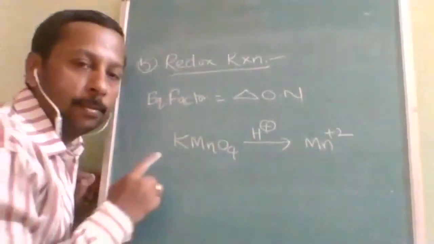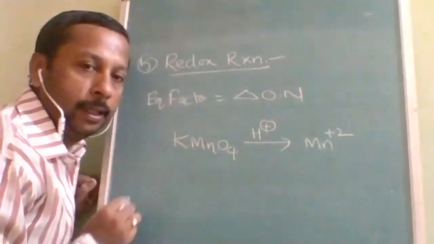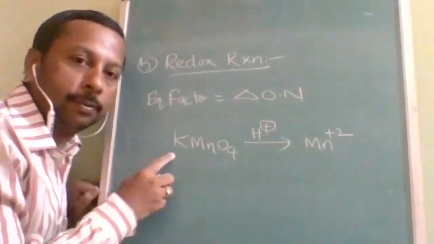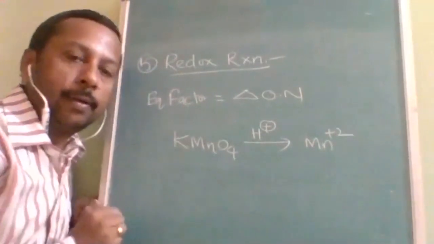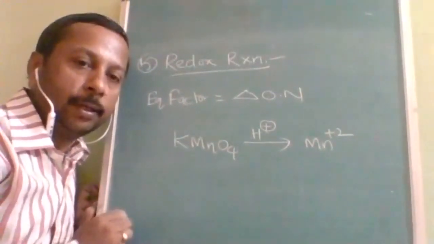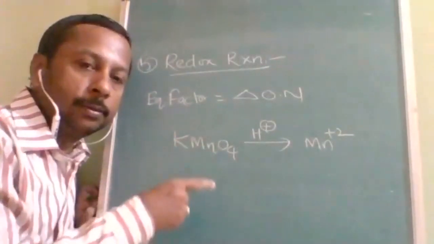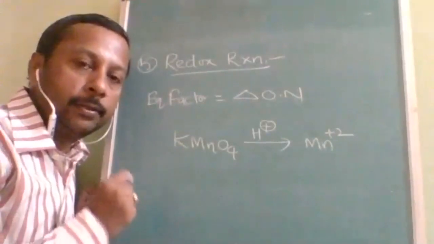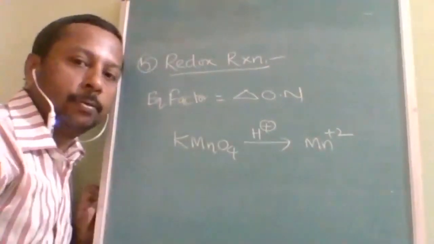I have made a complete video purely for KMnO4, on how to remember the equivalent factor of KMnO4 in different mediums. Go to that playlist, in Tricks you will find it. That is a very important topic I reminded you.